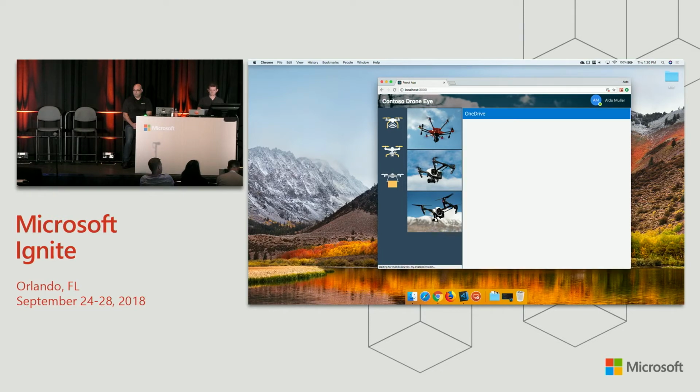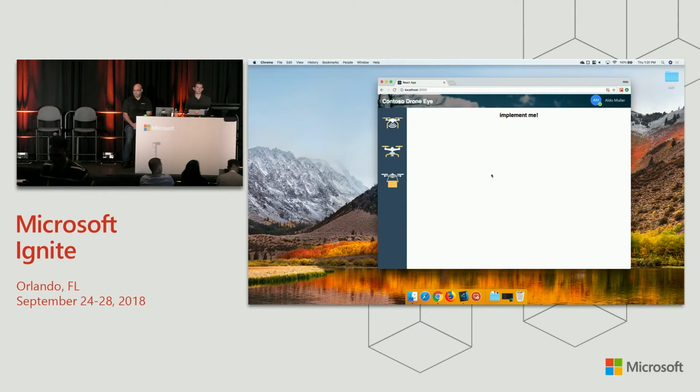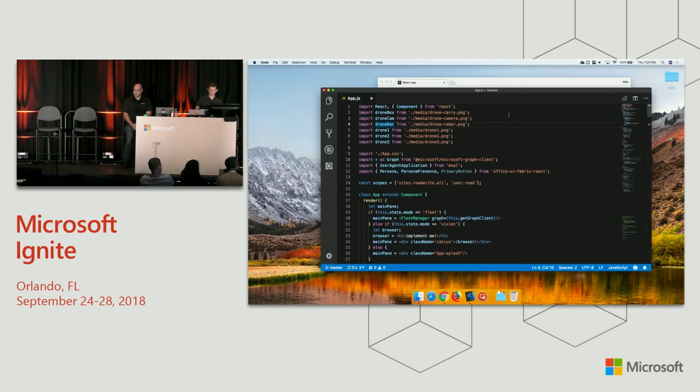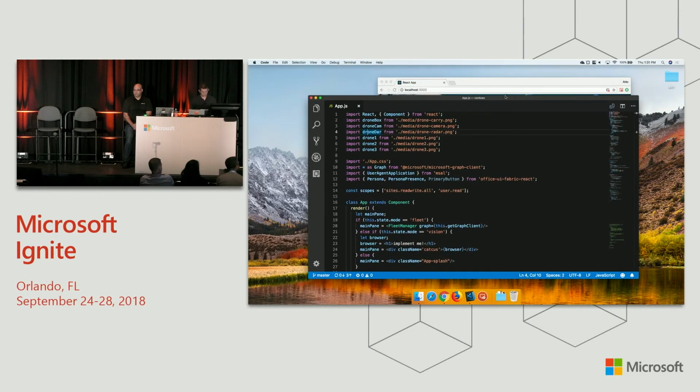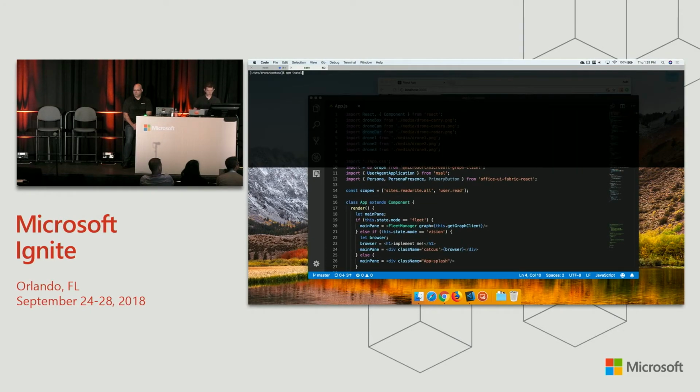Well, we are announcing a preview of the file browse control. This is basically a drop-in file browse experience that you can customize. But it doesn't show up here. Let's build it. Well, here's my simple Create React app that you were looking at earlier. First thing we're going to do is npm install. Probably don't need the quote. You can do this today.